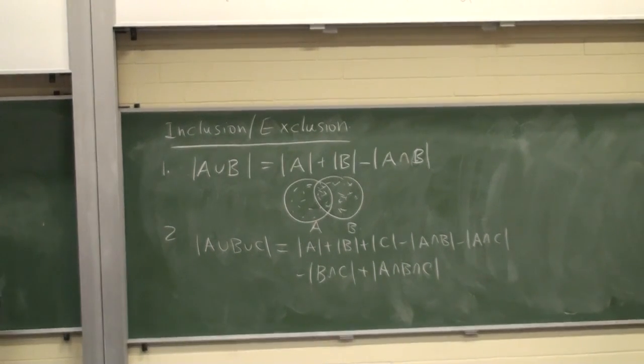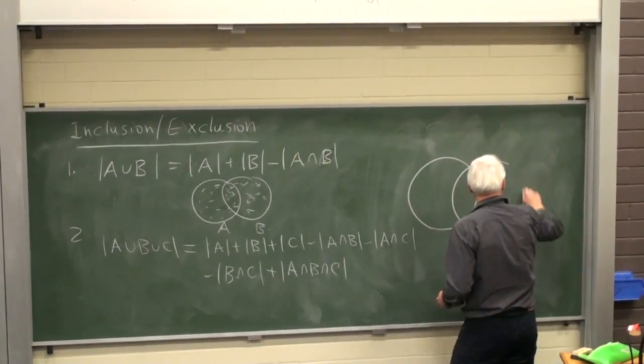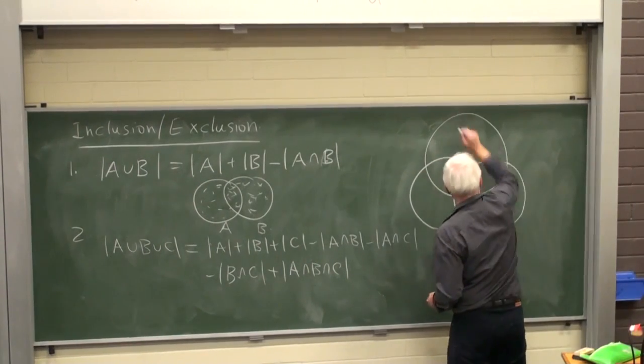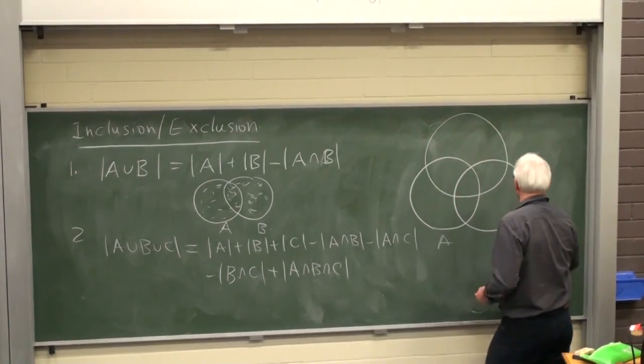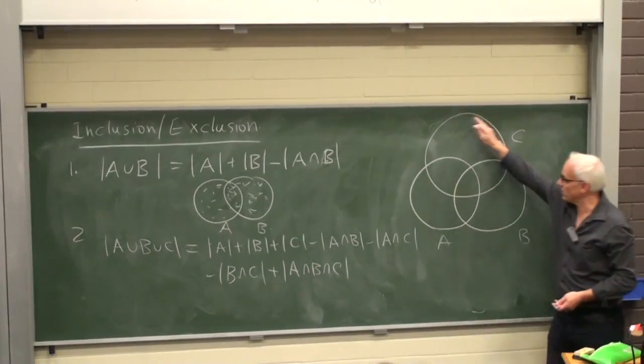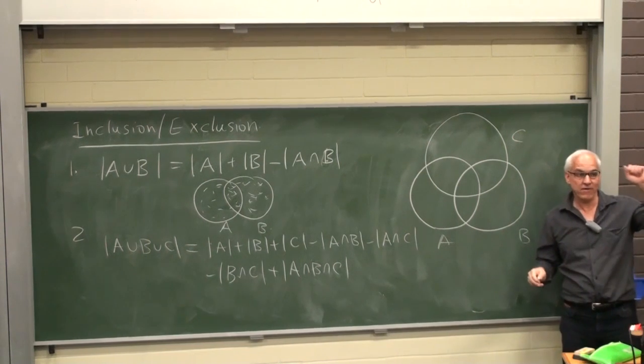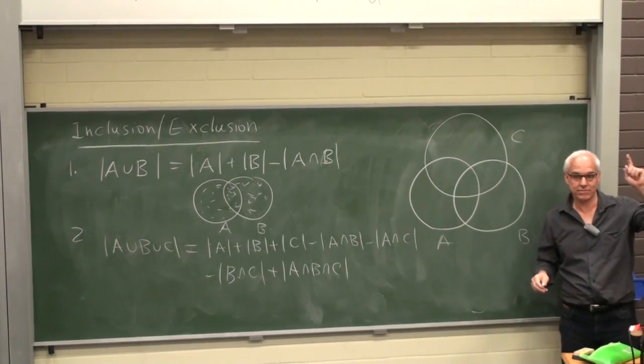That's a little bit more sophisticated, so let's see why that's true. So here's A, B, and C. We want to count how many there are in the union. So that means we want to count inside the big collection, but we want to count everything just once.